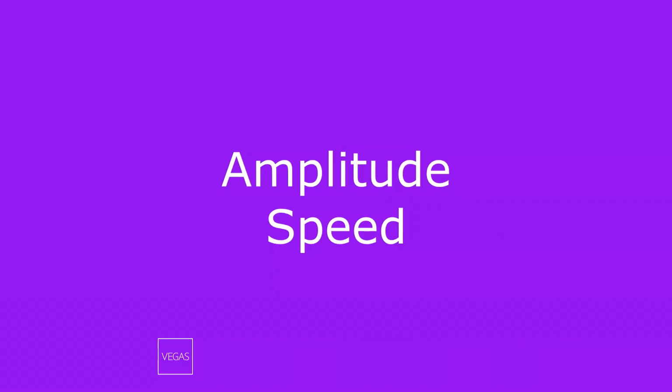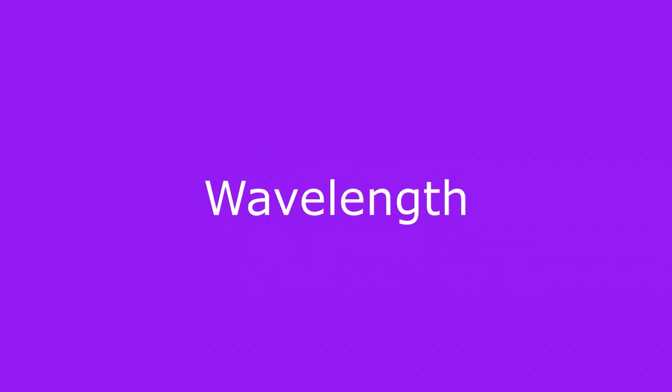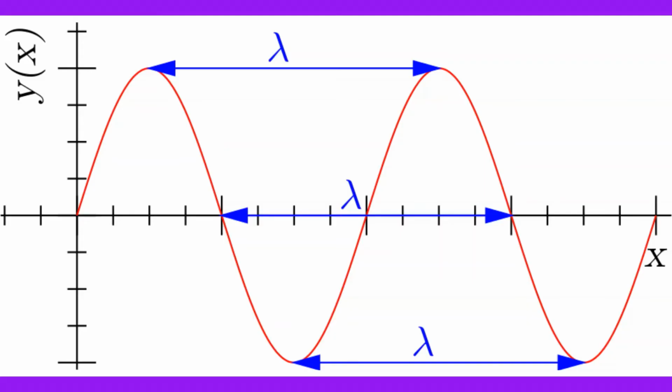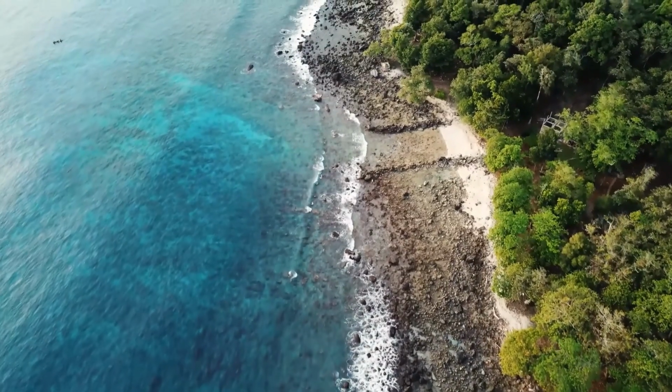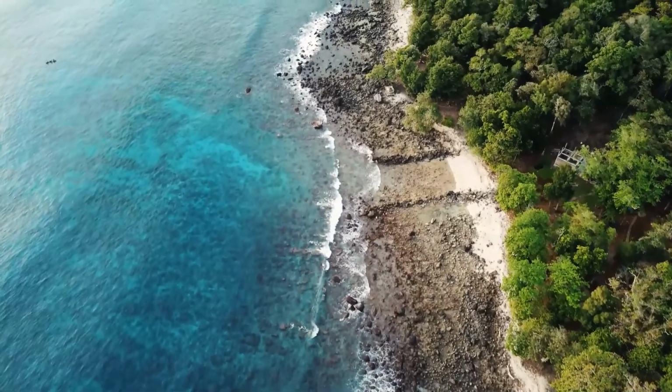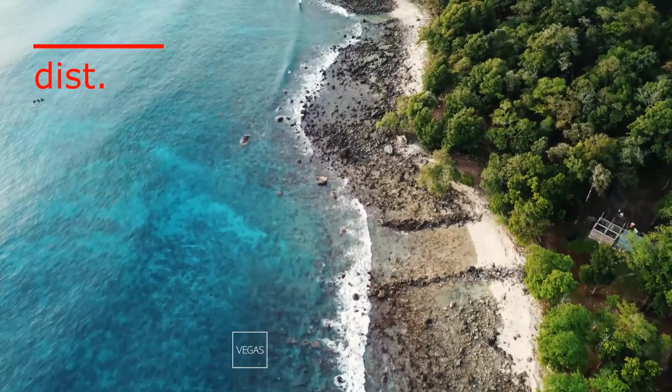In addition to amplitude and speed, we can also talk about the wavelength and frequency. What is wavelength? Wavelength is the distance between corresponding points of two consecutive waves. What it means is that imagine you're at the ocean and you see waves flowing one after the other regularly. You notice the peaks of the waves, they have the same height. The distance between the peaks of the waves will give you the wavelength.